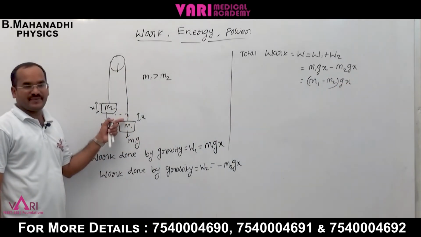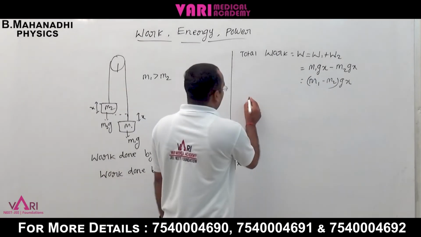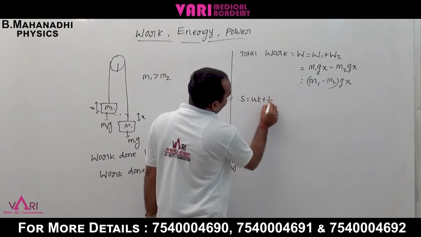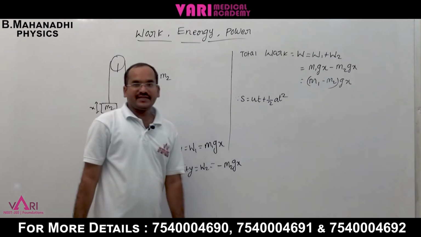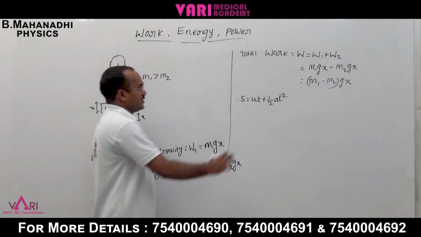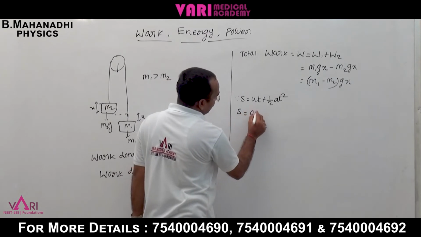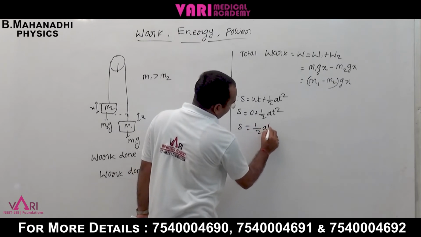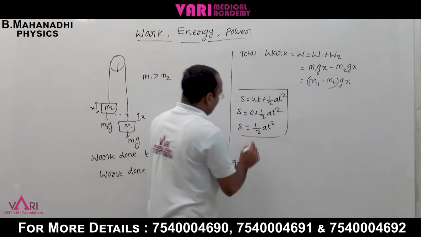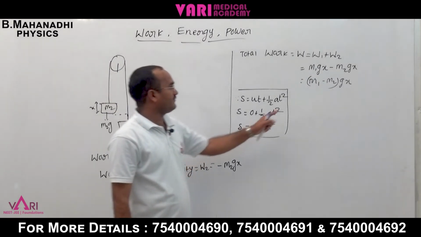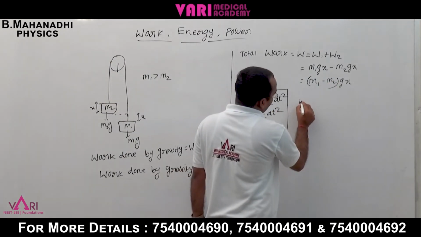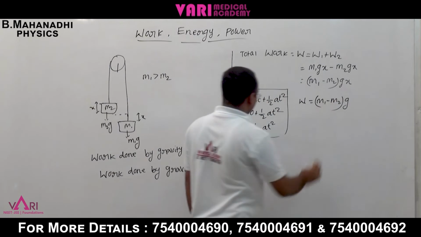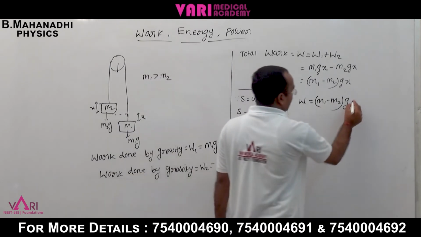How much displacement? We know the equations of motion: s is equal to ut plus half a t square. Initially the velocity is zero, so s is equal to half a t square. Substituting this distance for x, the total work done W is equal to m1 minus m2 into g into half a t square.